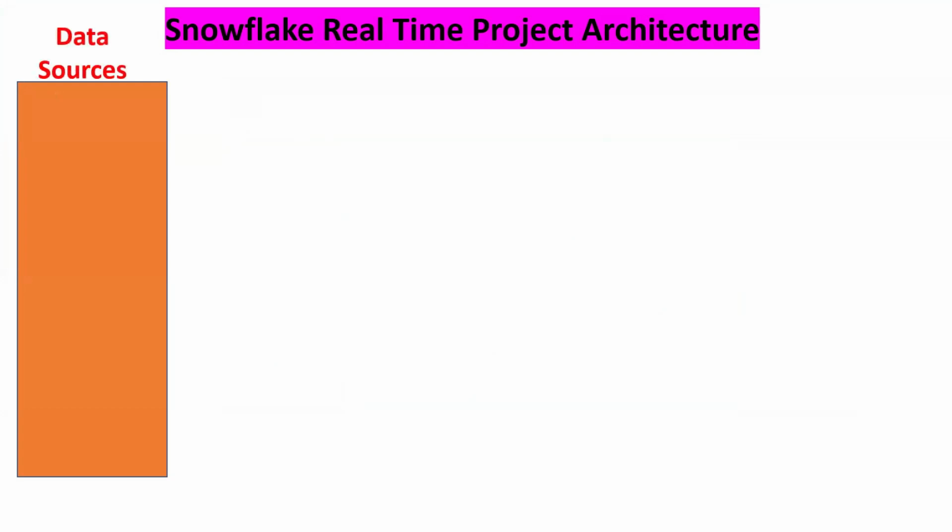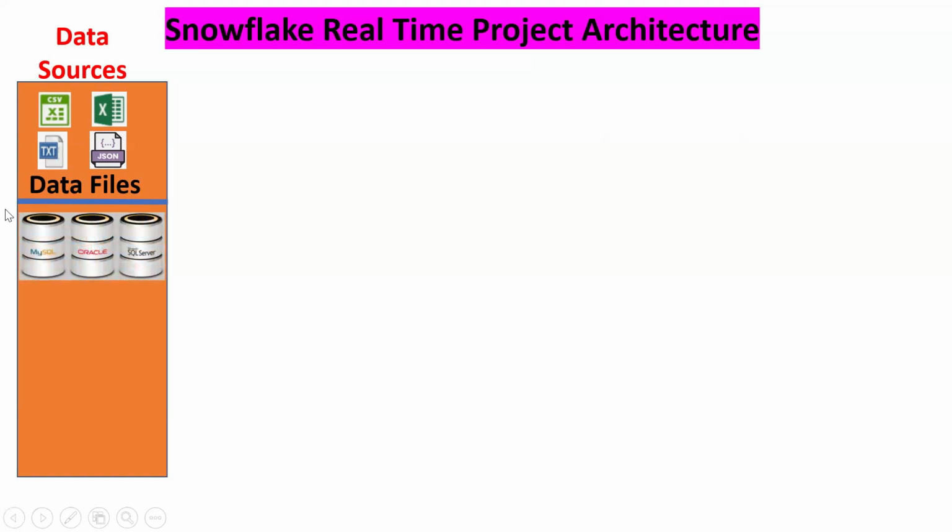Now see, my data is in different sources. It can be CSV files, Excel files, TXT, and JSON. It can be data in an Oracle database or SQL Server, on-premises or in the cloud.